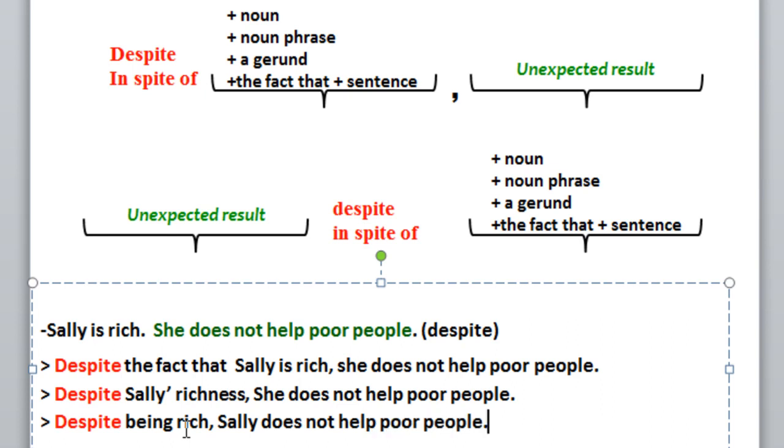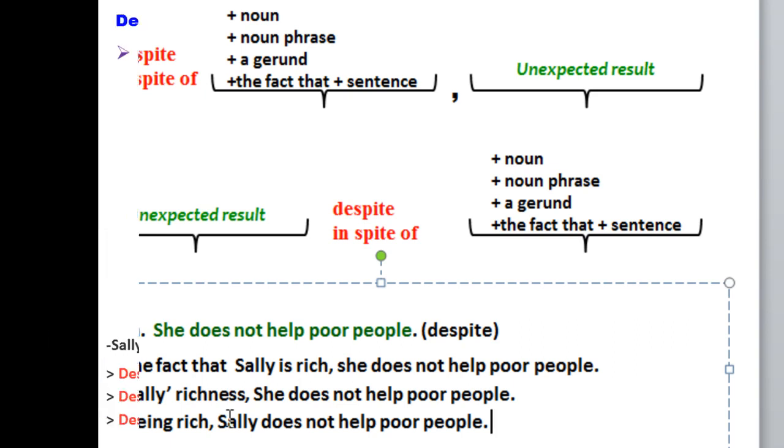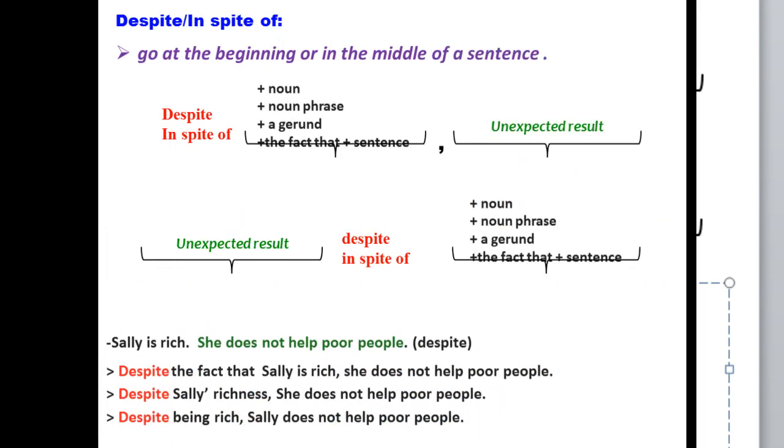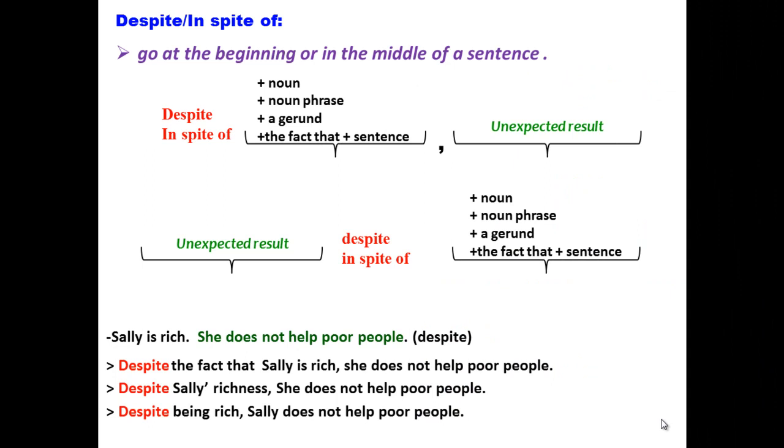We can also say: Sally doesn't help poor people despite being rich. That's all I can say about linking words of concession. And given that practice makes perfect, let us practice these expressions through the following exercise.